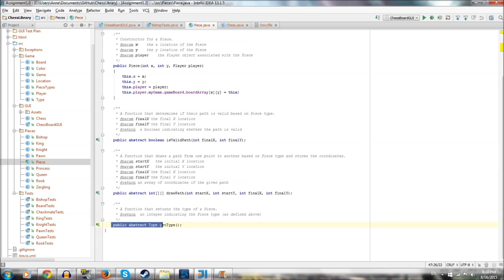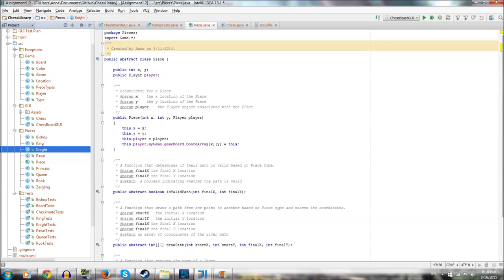this one's simple, public abstract getType. So a generic piece doesn't have a type, right? And type just returns whether it's a bishop or a king or a knight, but this doesn't have a type. So we can't instantiate something that's typeless or the entire game breaks. That's the same thing with movement. It has no movement implemented, so we can't instantiate.